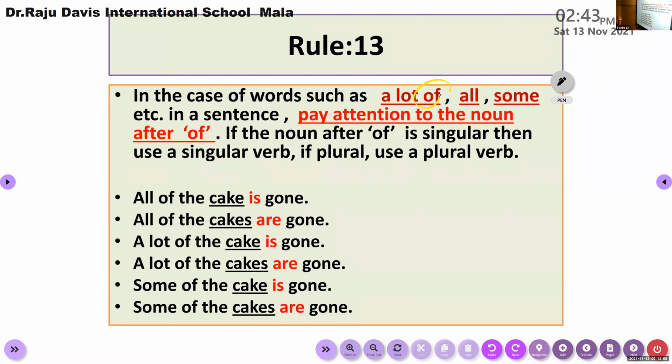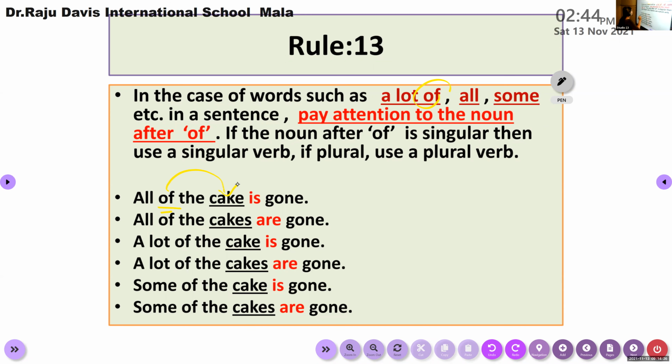Remember, if your sentence is starting with all followed by the preposition of, some followed by of, a lot followed by of, we need to check the noun used after the preposition of.